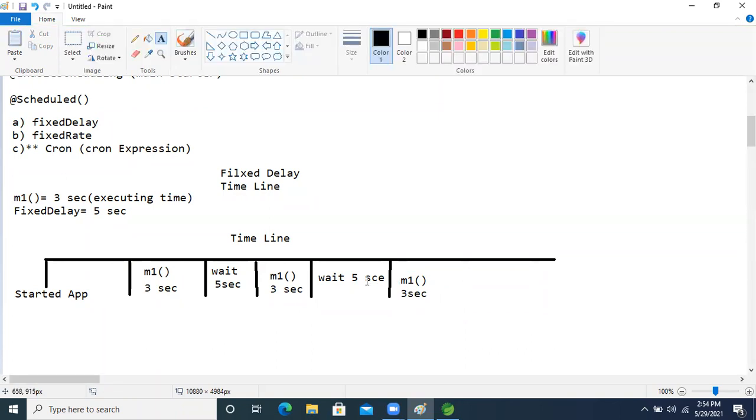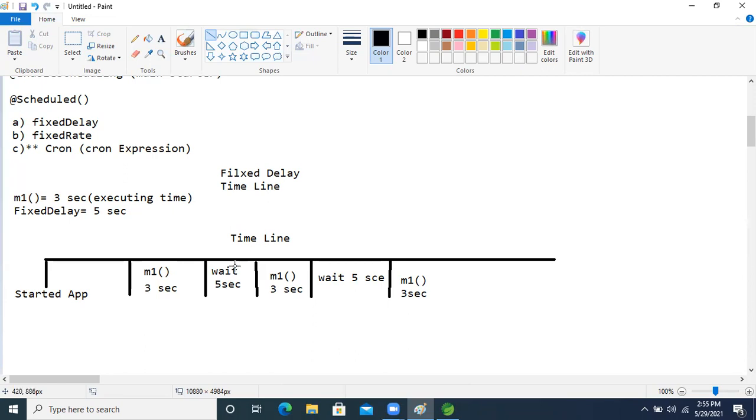Okay, so fine now guys. This is fixed delay. In real time, we don't know what will happen. Just as an assumption, our application is taking 3 seconds to run. But after executing the task, maybe it will take 6 seconds also. It's not meaning that it only takes 3 seconds. It may take 6 seconds also.